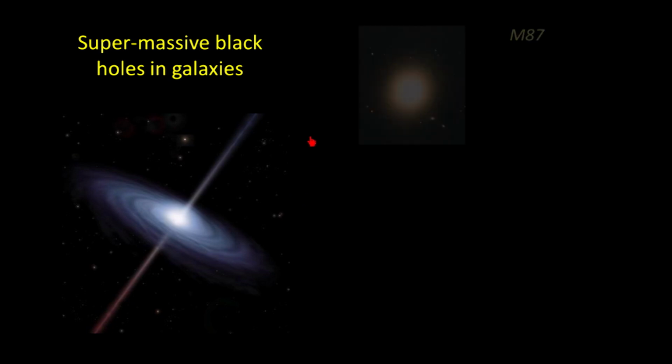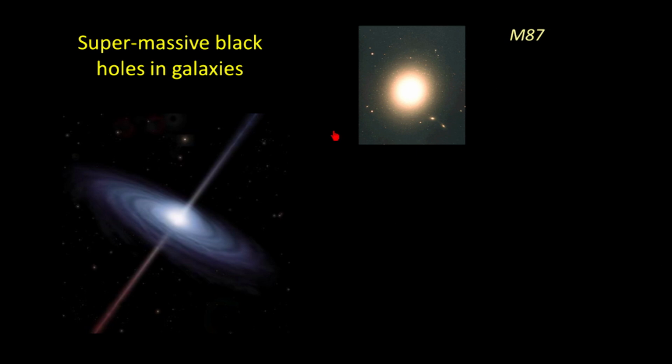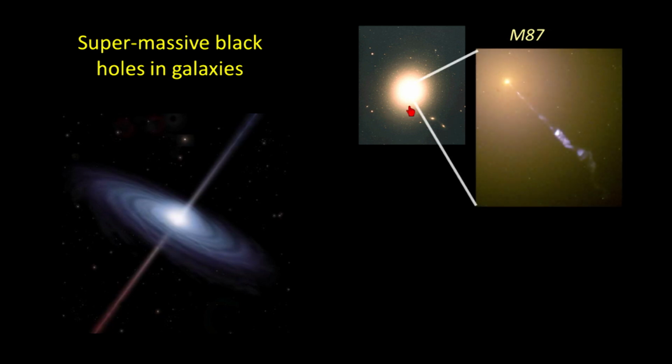And one very famous example of this is the galaxy called M87. And M87 is normally an elliptical galaxy. Here's the view of this galaxy in visible light. But the Hubble Space Telescope took a few images of higher detail of this galaxy, and here's what it found. So at the very center of M87, this giant elliptical galaxy, is an object that is gobbling up an enormous amount of material and then focusing a beam of energy and material away from it that is shooting out into intergalactic space. So this object is shooting a beam from its center out into the space between galaxies.